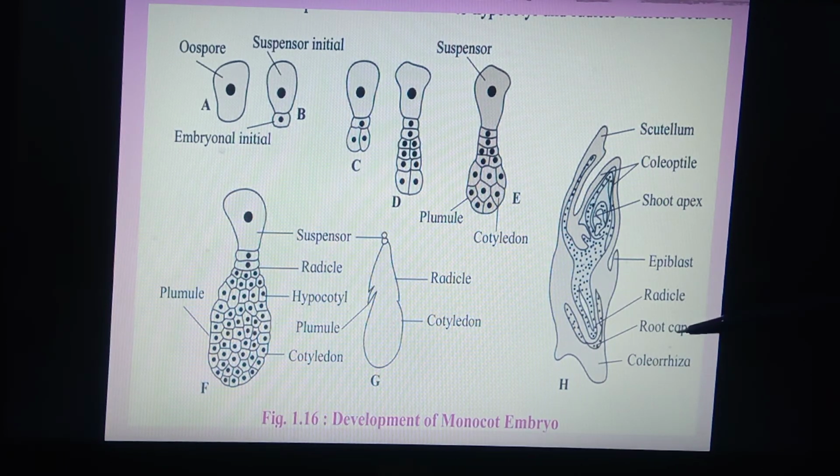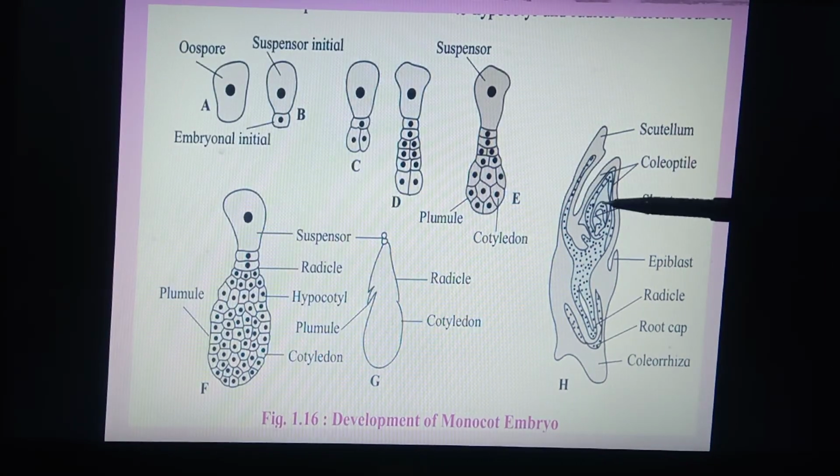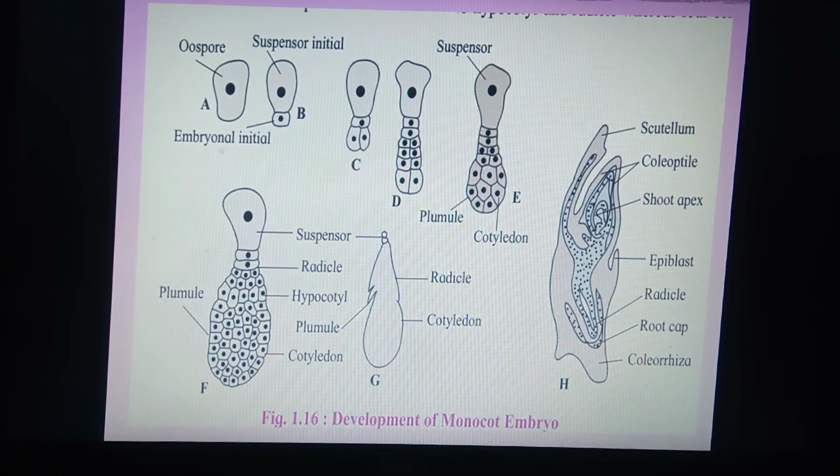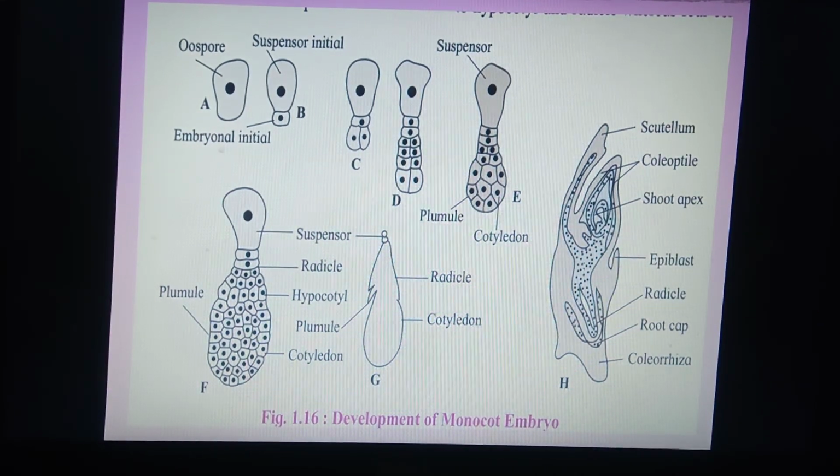At the tip of the radicle, there is a presence of the root cap. So this is a part of the scutellum, which contains a plumule and a radicle. The plumule is covered by the coleoptile and the radicle is covered by the coleorhiza. This is the development of the monocot embryo.